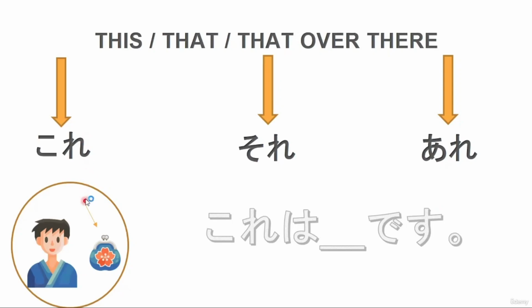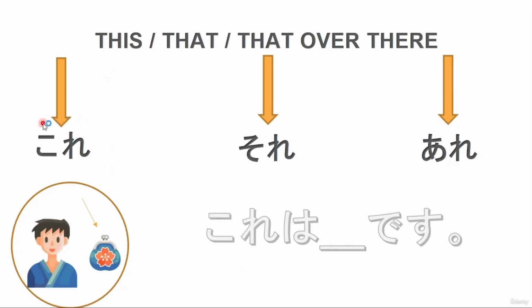So if I have a wallet next to me, I would just say kore, this. However, I could also use it in a sentence like this. Kore wa saifu desu, as for this, it is a wallet. But you couldn't say kore saifu, this wallet. It wouldn't be logical in Japanese because there's another word to use for that.